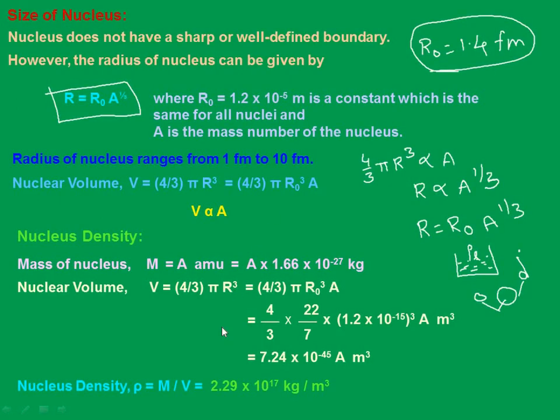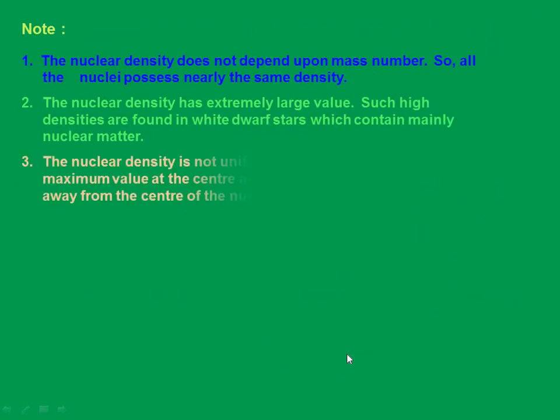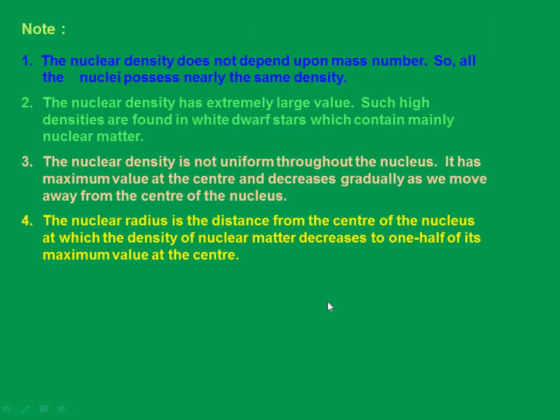Look here, do we have any concept of A here? So there is no concept of A, that's why it is completely independent of it. The nuclear density has an extremely large value. Such high densities are found in white dwarf stars and neutron stars, which contain dense nuclear matter. That is the value we got, 2.29 or nearly 2.30 × 10^17 kg per meter cube.